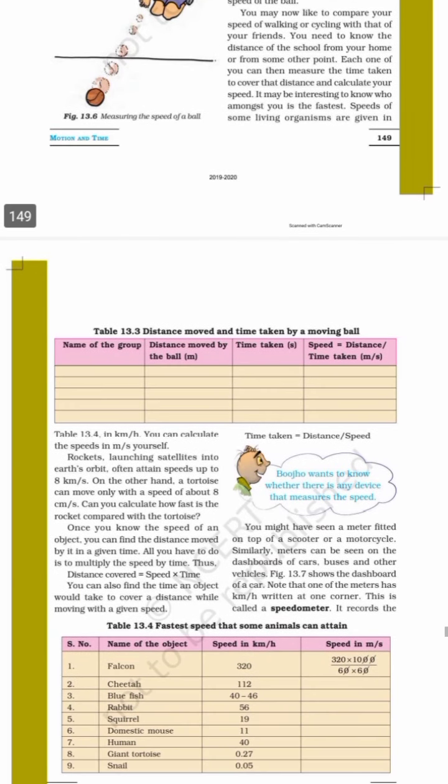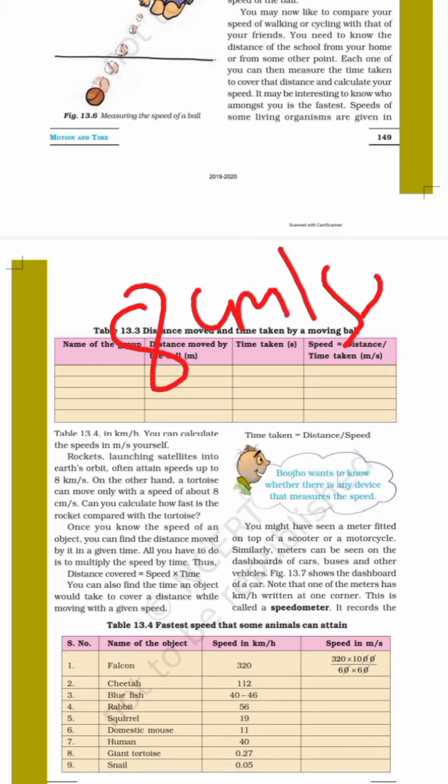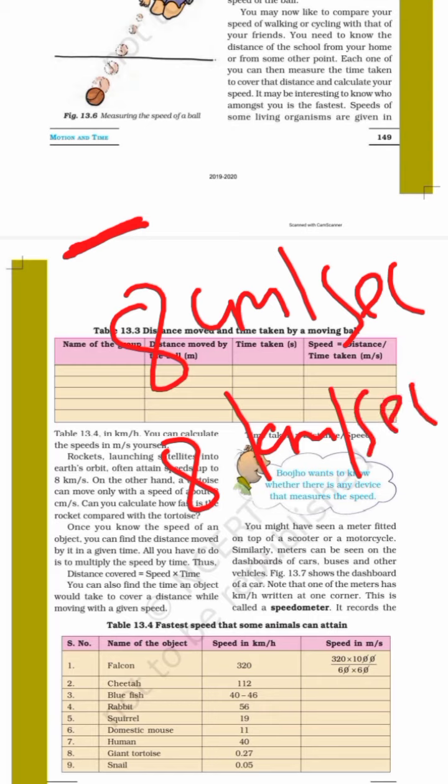Now, very interesting, beta: the tortoise speed is 8 centimeter per second. In 1 second it moves only 8 centimeter. Whereas the rocket, the one which launches satellites, the one which goes to space, right? It is 8 kilometer per second. In 1 second it covers 8 kilometer.